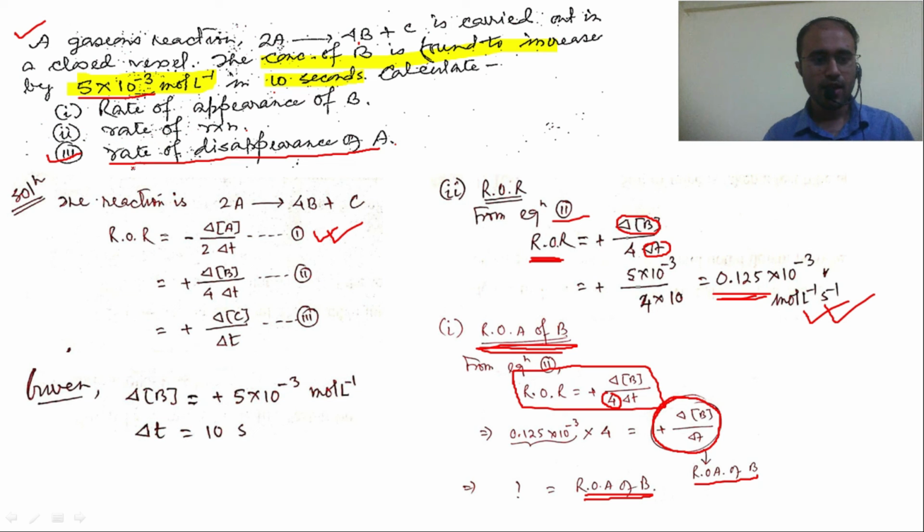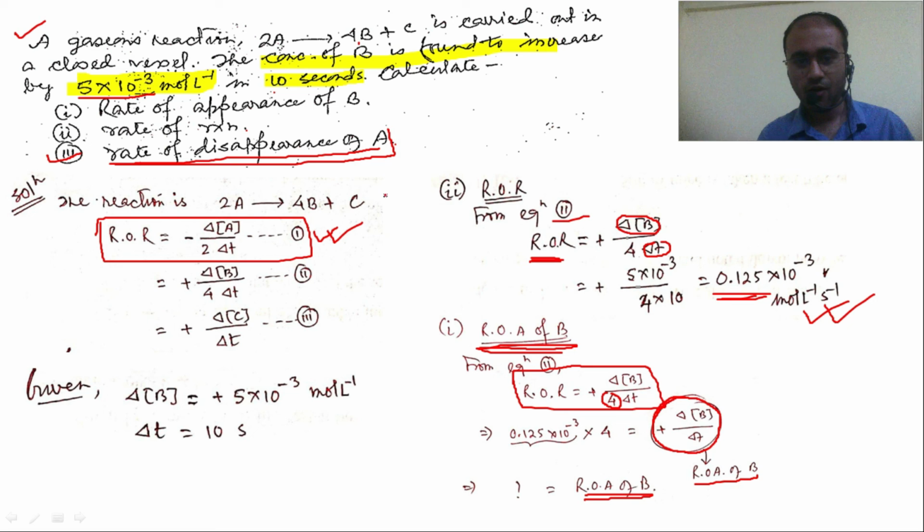Now let us solve rate of disappearance of A. To solve rate of disappearance of A, we will take help of equation 1, because there you have del A by del T. We already have calculated rate of reaction in our first step. Without knowing the value of rate of reaction, we cannot find rate of appearance or rate of disappearance. So to solve rate of disappearance of A, let us consider equation 1. And we know the value of rate of reaction.